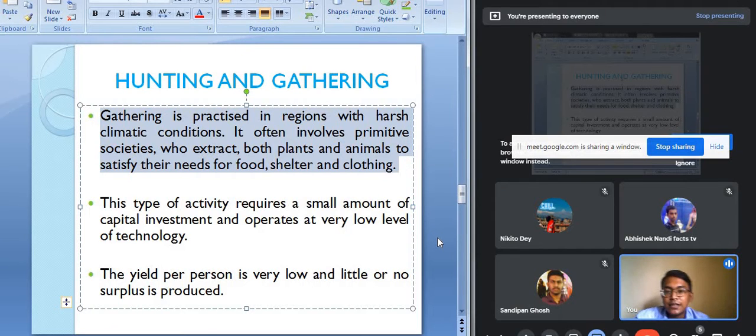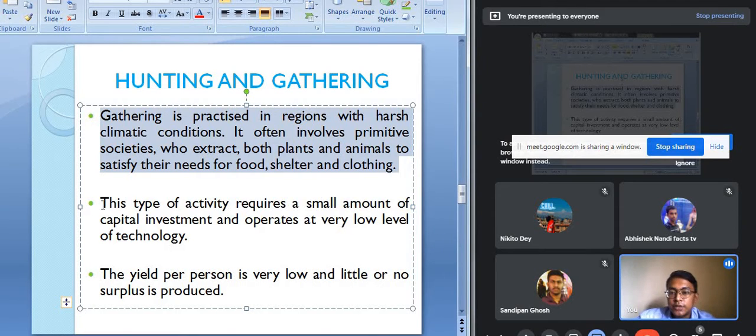So in the areas having harsh climatic conditions, gathering economic activity is mainly practiced. Basically the people belonging to the primitive societies are involved in this activity, and they gather plants and animal products to satisfy their need for food, shelter and clothing.